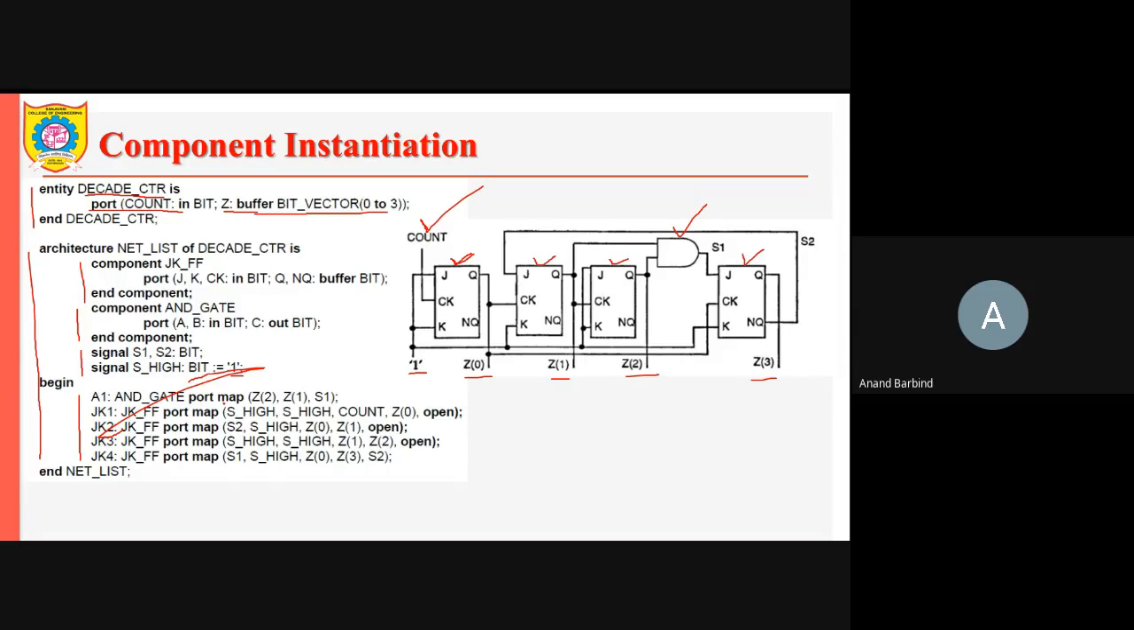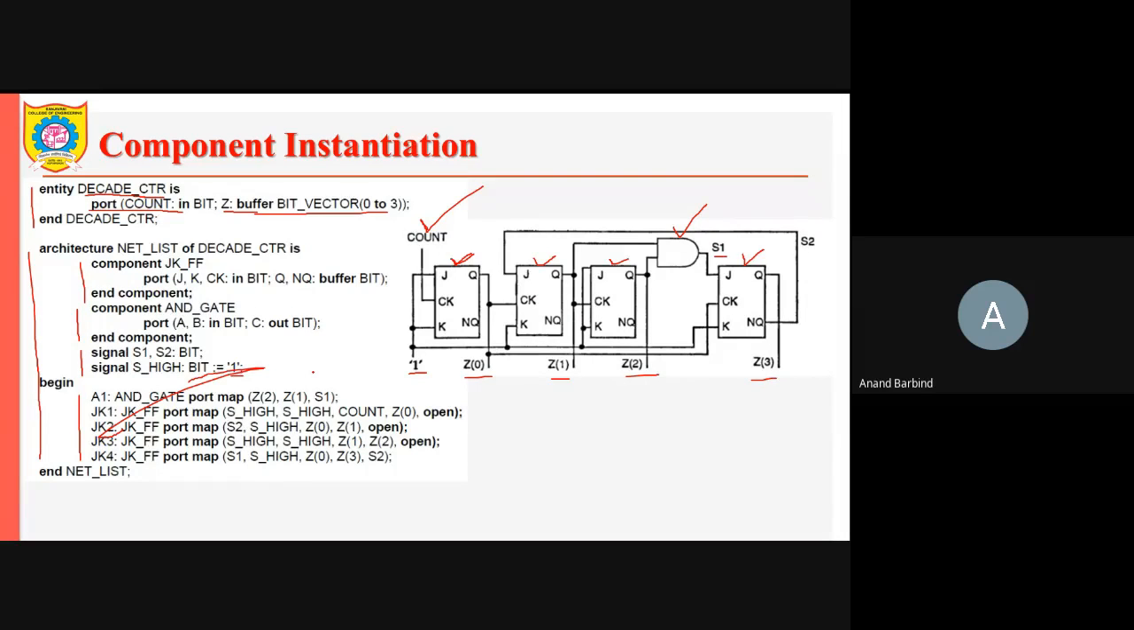So the port map for the AND gate, what are the inputs? Z2 and Z1 are the inputs. You can see that for this AND gate, Z2 is one input, another input is Z1. Its output is S1. So this is the S1 signal, its output.